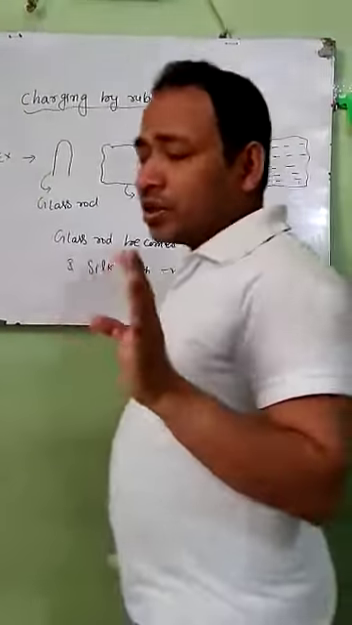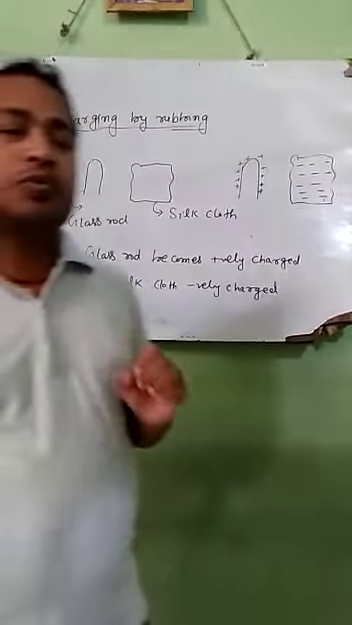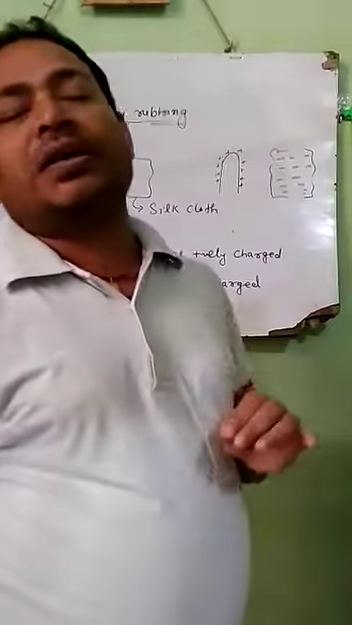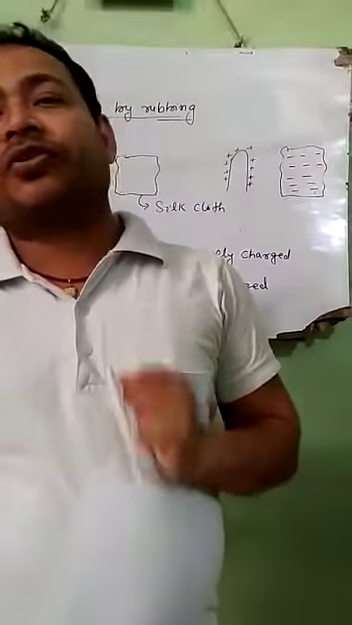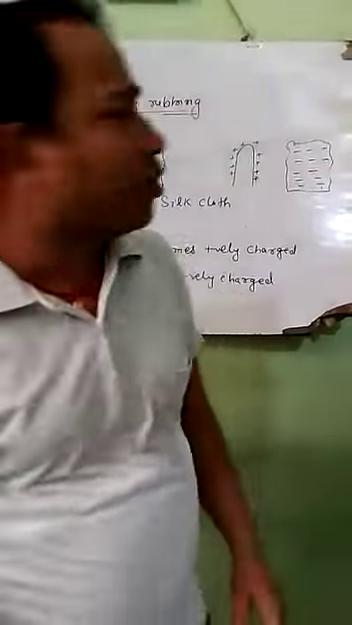In accordance with conservation of charge, both positive and negative charge appear in equal amounts simultaneously due to transfer of electron from one body to another body.